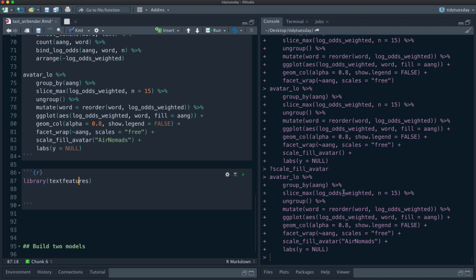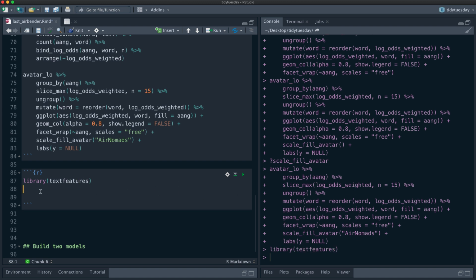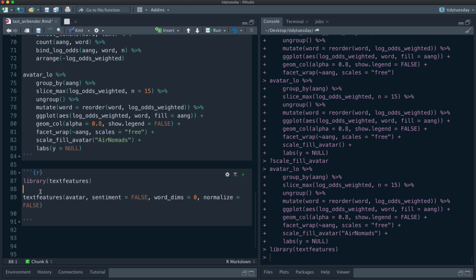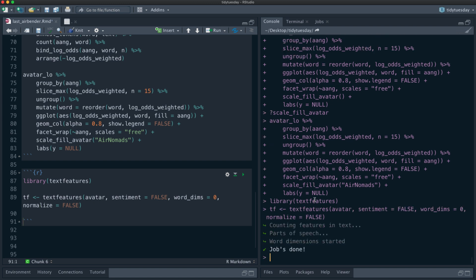We'll load the textfeatures package, and then use the textfeatures function. We can give it the data frame we have because it has a column called text, and then we will say we're not going to do the sentiment scores, and we are not going to do word vectors here. I'm just turning off a bunch of these things. We're not going to normalize it because we're going to do that within tidymodels later. If we do this, it's now counting up the features in the text. It finds the parts of speech and whatnot.